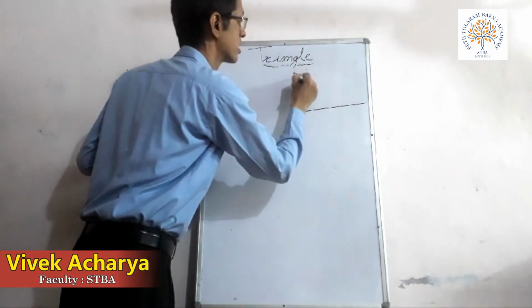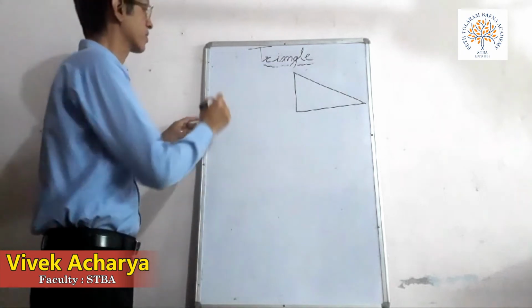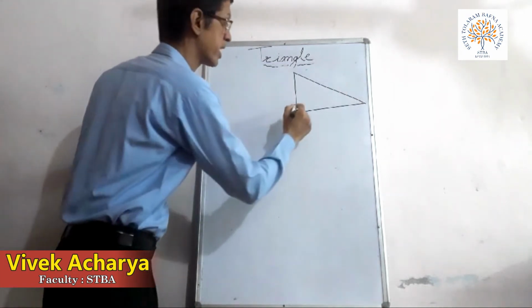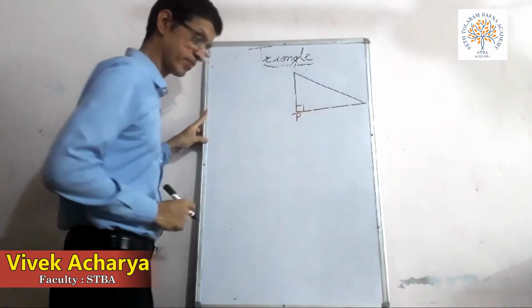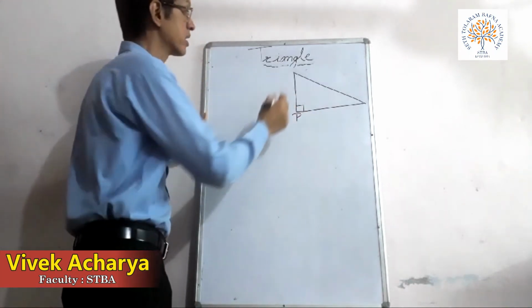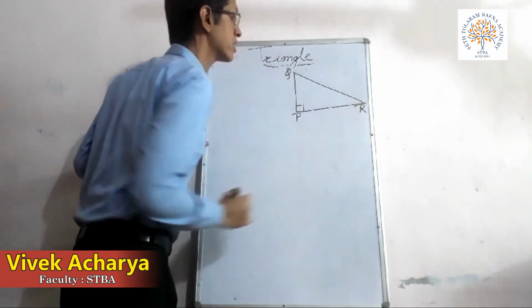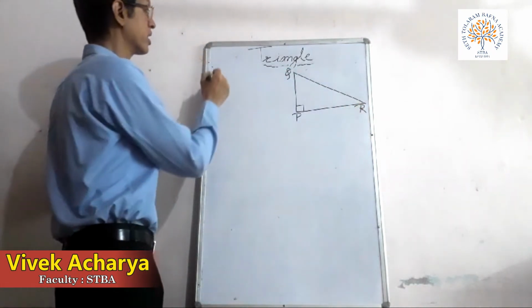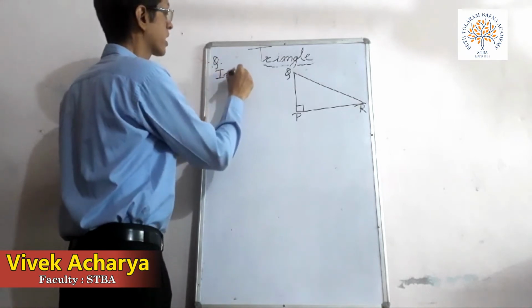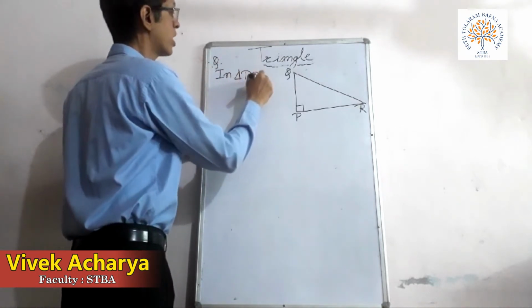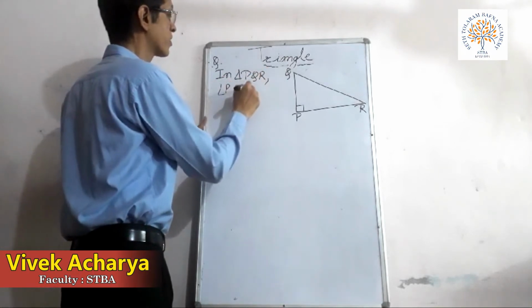In triangle PQR, angle P is of 90 degree, means you will take the right angle at P, and this is Q, this one is R. Now the question is, in triangle PQR, angle P is of 90 degree.